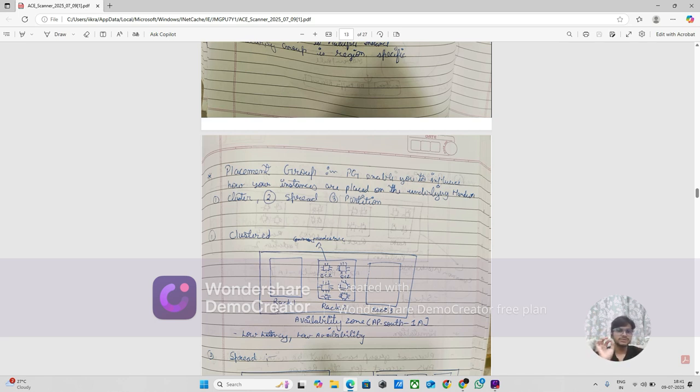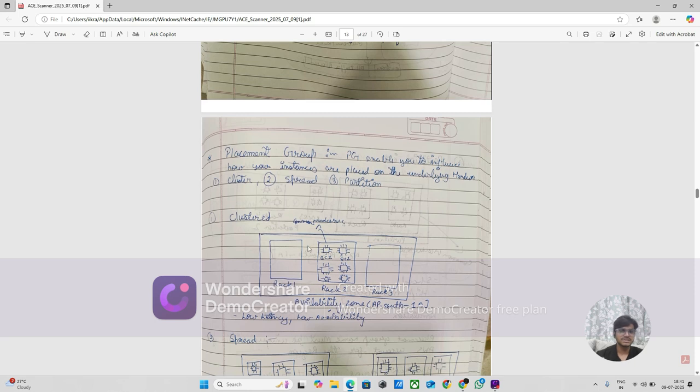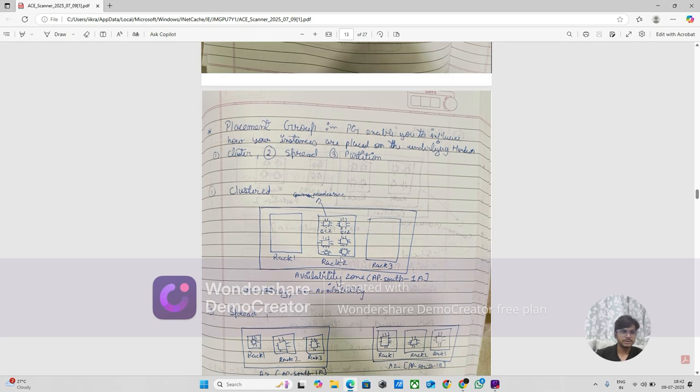Suppose in rack 2 all your instances will be kept in one rack only, not in rack 1 or rack 3. It will be placed in the same rack. So what will happen? Low latency. Why low latency? Because they are placed in one rack only. Low availability, like if this crashes then it will be a disaster for you, and you can't recover. So if you want low latency then you can use cluster.